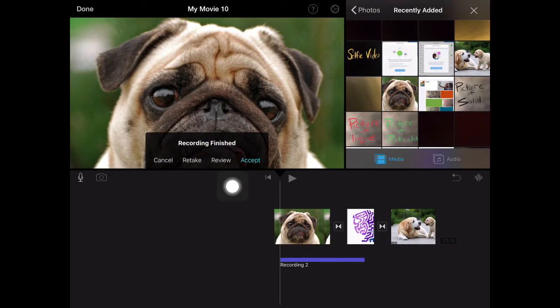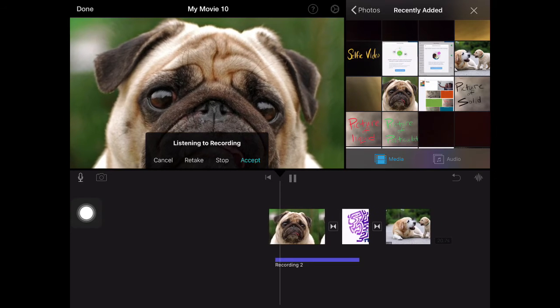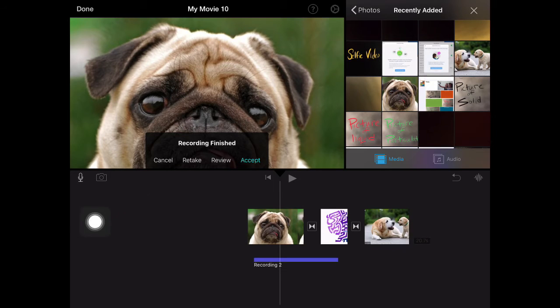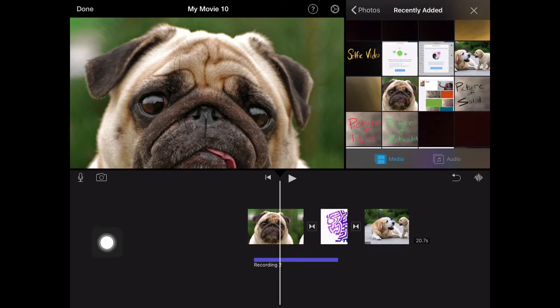And then I have these options. I can retake it if I want to try something else. I can review it by listening to it. And then accept will lock it into the iMovie.